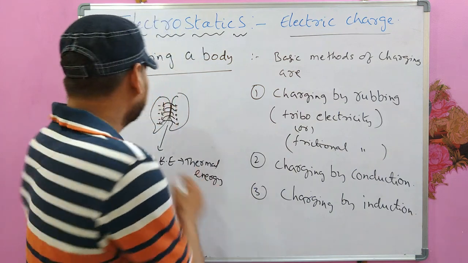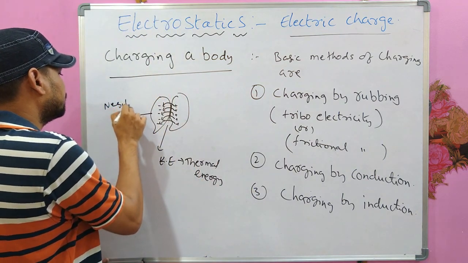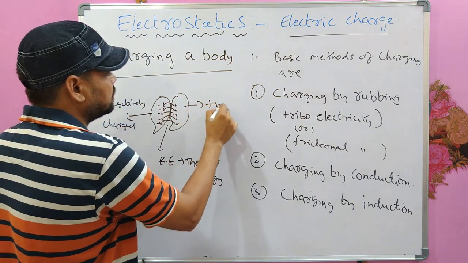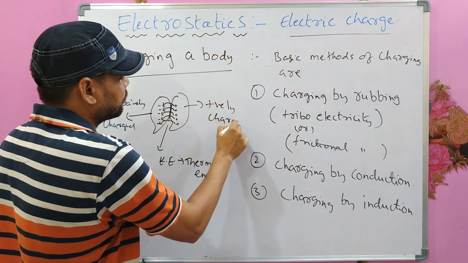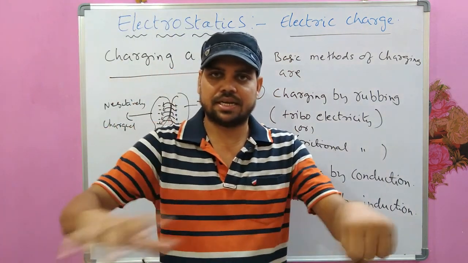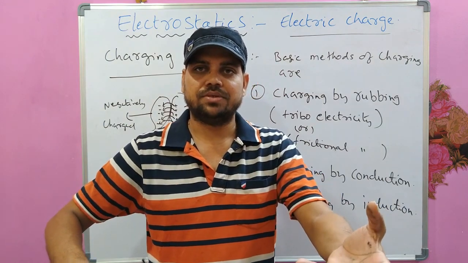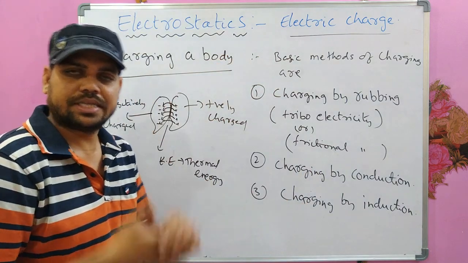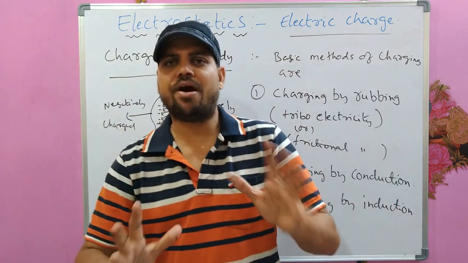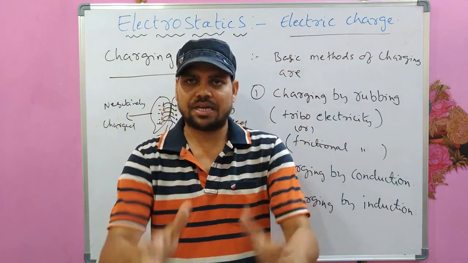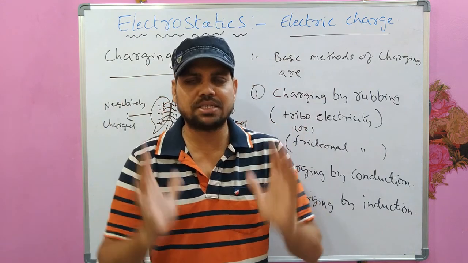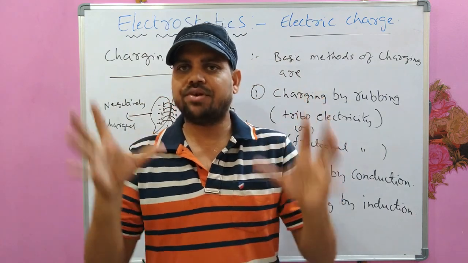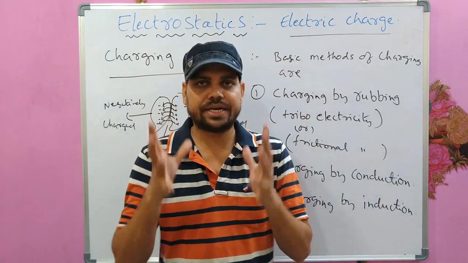So what is happening now? This is negatively charged and this has become positively charged. This is what happens in the case of rod and silk. The rod is becoming positive and the silk is becoming negative. See, remember, the charge on any body is because of the number of electrons present in it. Initially, in normal state, every atom consists of equal number of protons and equal number of electrons, and we call it as a neutral state of that atom.